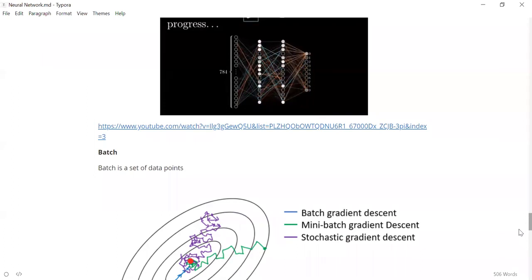Why do we do that? Because if you go for a single image every time, you will see that your weights change a lot, because for every image you are getting some random direction: go in this direction, go in this direction. So you will be stuttering a lot. You will not go in the expected path. Sometimes your error will increase, sometimes it will decrease. That kind of thing will happen if you are passing only one image every time, finding the error and changing the weights every time.